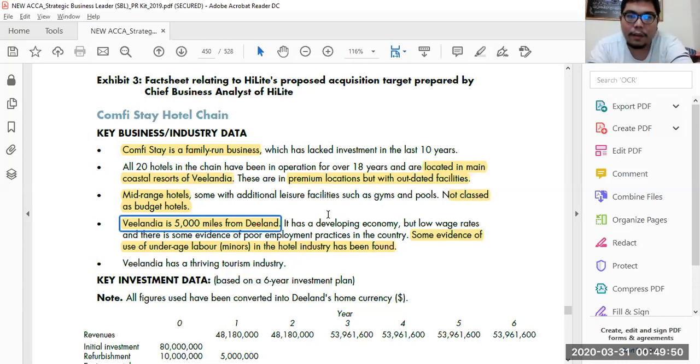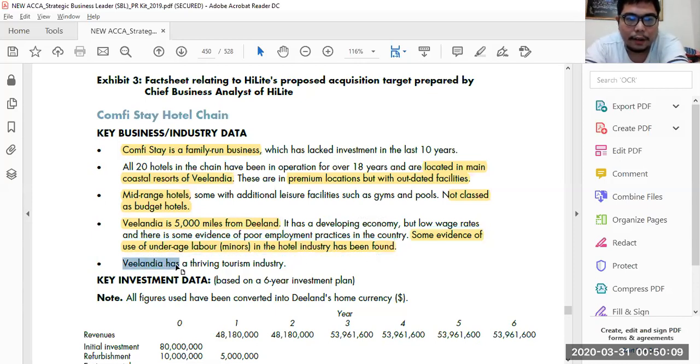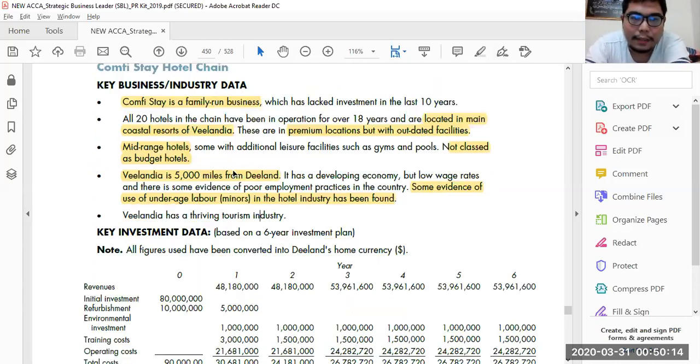Next, some evidence of the use of underage labor in the hotel industry has been found. In this case, Highlight does not use underage labor, so it's not consistent. Also, Vilandia is dry. So that is some of the answers you can write in suitability.